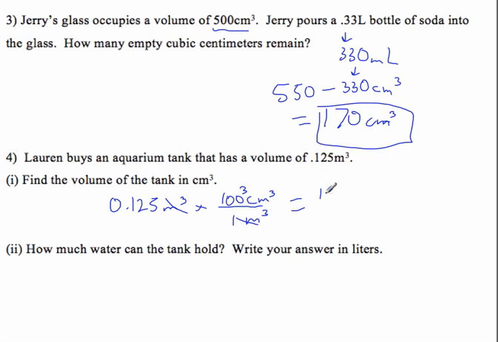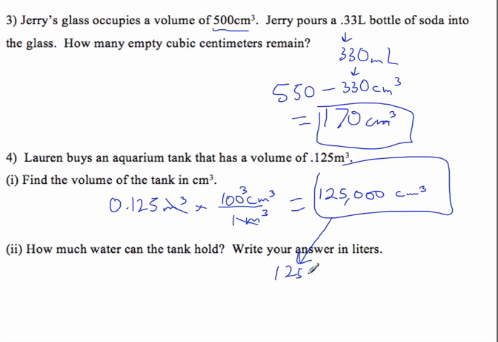So I'm going to do that without a calculator. I just move 6 decimal places. So I moved 3 already, and then 3 more. It's actually 125,000 cubic centimeters. How much water can it hold? Write your answer in liters. So this is equal to 125,000 milliliters. And to write that in liters is 125 liters.